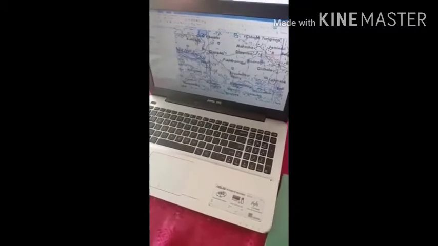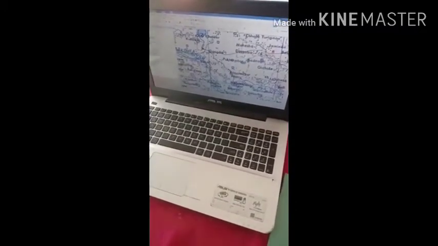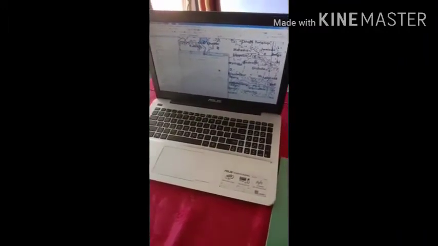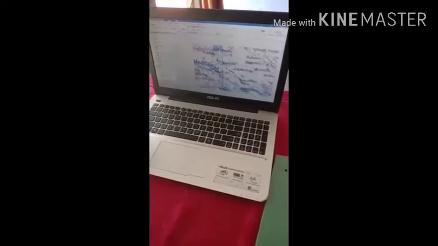So I have chosen this particular symbol. Now for the state boundary, you see this is the state boundary symbol. I am choosing a different color. I am choosing this color, and I am increasing the width a bit for better understanding. For the railway line, this is the symbol for railroad. Okay, now this is for the road. Let's at this point take up this symbol.